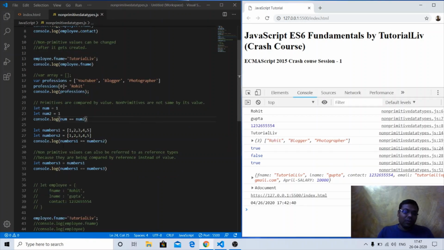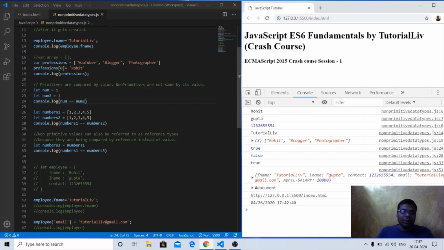But same thing if we want to do with the array, that is a non-primitive data type, numbers1 equal to 1 2 3 4 5, numbers2 equal to 1 2 3 4 5. If I just compare this thing, it will return false. You can see now these two arrays are having the same number of elements, the length is the same, the elements are exactly the same and in the same order also, but once we are comparing this particular array, it is returning false. So the non-primitive data types cannot be compared by their value.